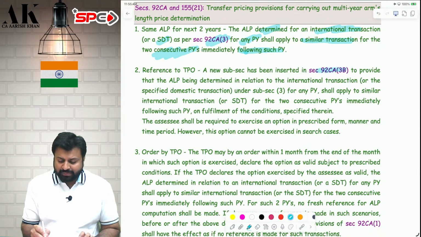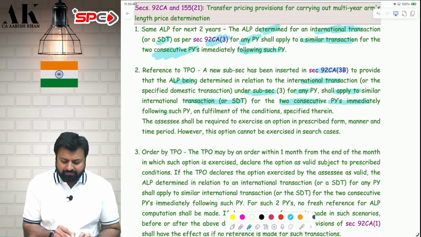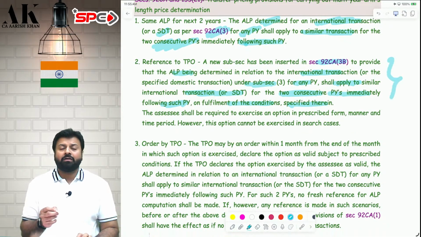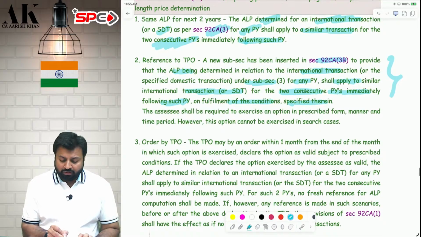A new subsection has been inserted to provide that ALP determined in relation to an international transaction under subsection 3 for a PY shall apply to similar international transaction or SDT for 2 consecutive PYs immediately following such PY, subject to fulfillment of certain conditions specified therein. Now, how to opt for this? You have to file an option. You have to file a form.